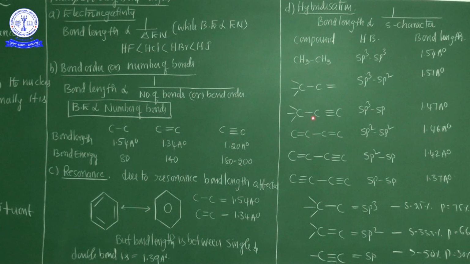Now here carbon to carbon single bond: sp3-sp is 1.47 angstrom. Here sp2-sp2 is 1.46 angstrom. sp2-sp is 1.42 angstrom. Here sp-sp is 1.37 angstrom. So ultimately, my dear students, the S character, the S percentage in the hybridization, decides the bond length. So these are the major important factors about bond length. In my next session, we are going to discuss another bond parameter, called bond angle.